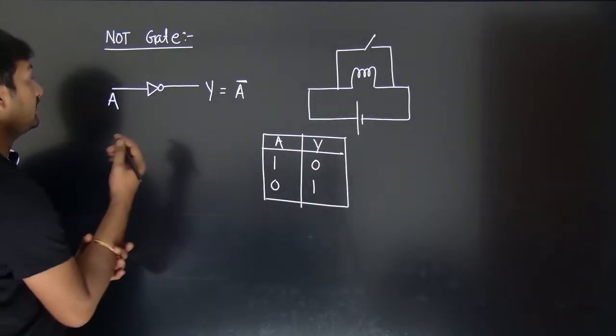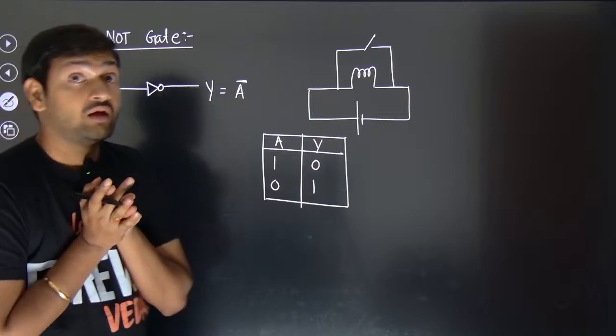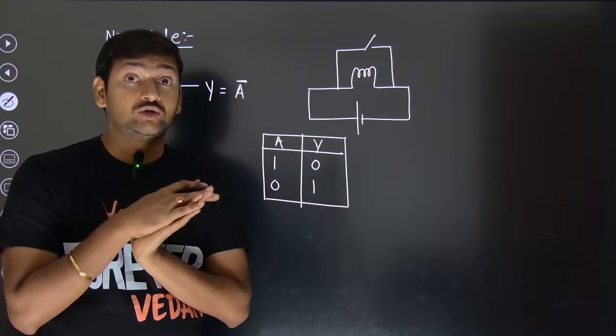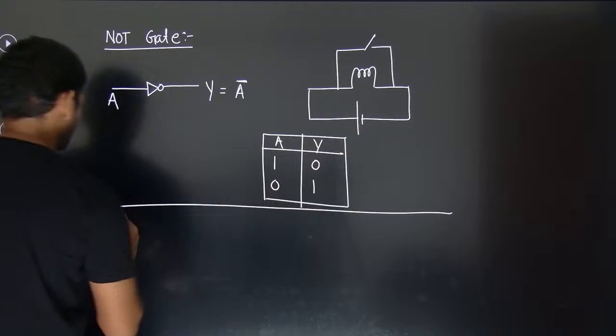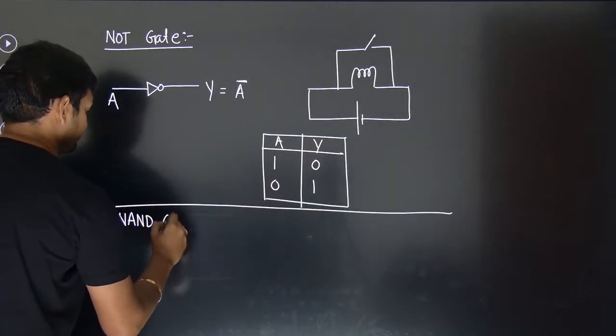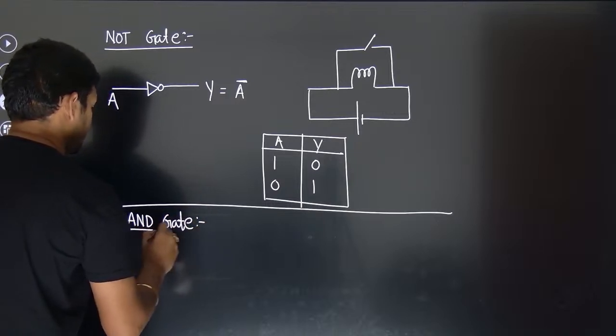Okay, fine. Now look. What if the AND gate is connected to the NOT gate? Then we call it the NAND gate.